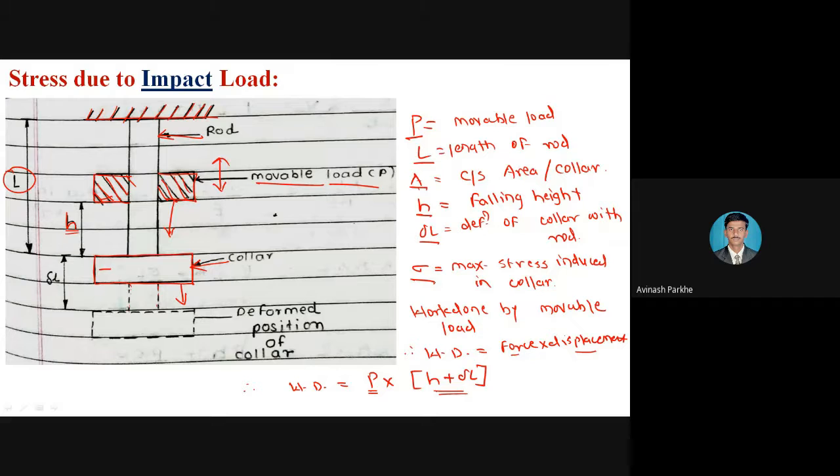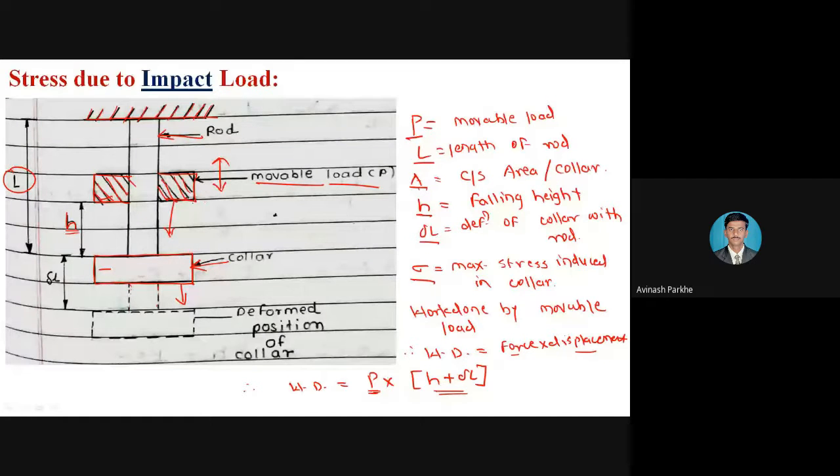And we have to calculate the work done, because that movable load has done some amount of work on the collar, due to which deformation is taking place. Therefore, work done is equal to, here the area under the curve, that graphical nature is not here, but we have another work done formula. Which one? Work done is equal to force into displacement. But how much force is applied on the collar? P amount of force, or what is the quantity of the movable load? Capital P, multiplied by displacement.